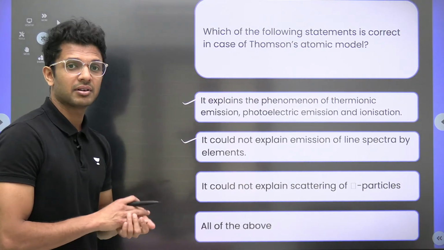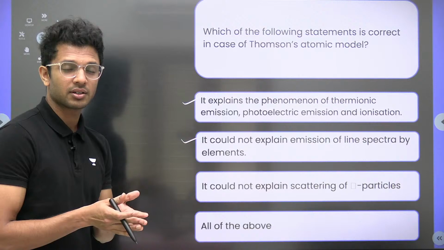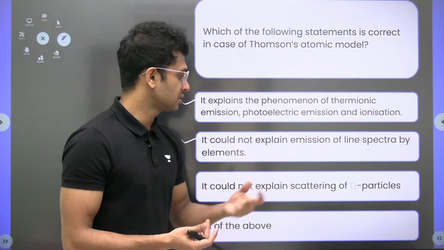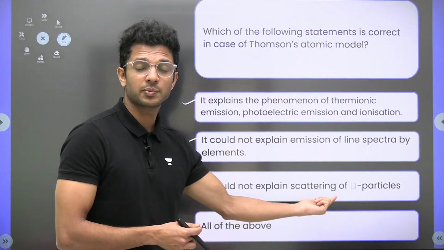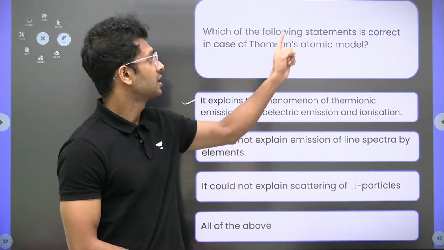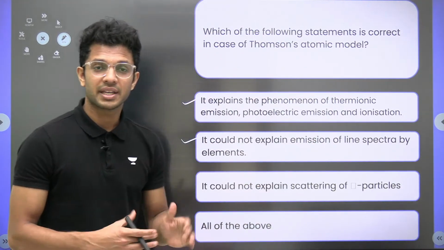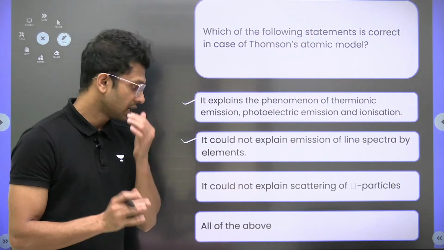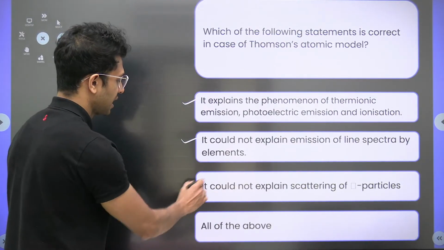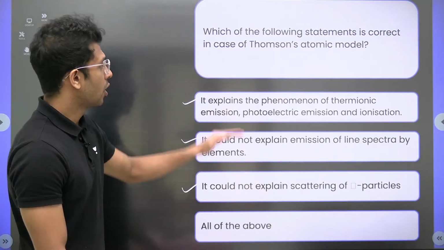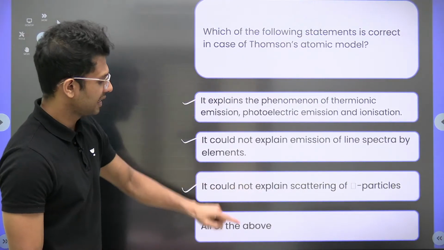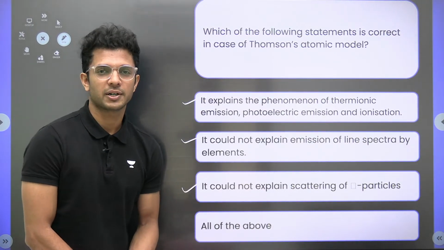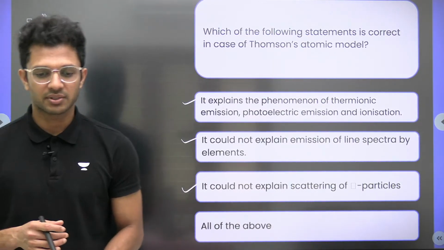We have seen Rutherford's alpha ray scattering experiment. None of its observations could be explained by Thomson's atomic model. That's why Rutherford proposed a new model, called Rutherford's atomic model. So all three are related to Thomson's atomic model, and we can go for the option all of the above, just like you have said.